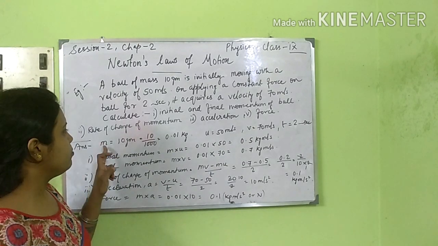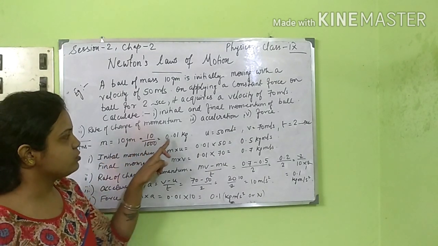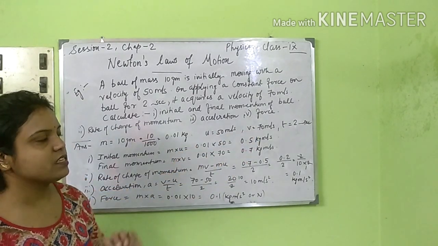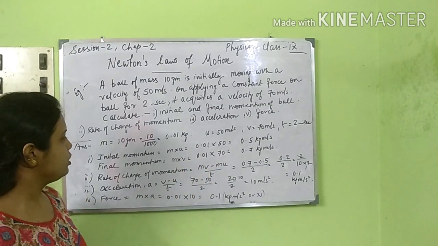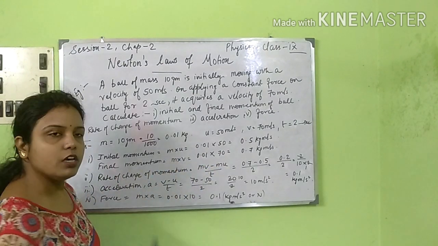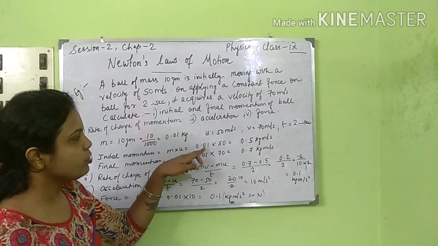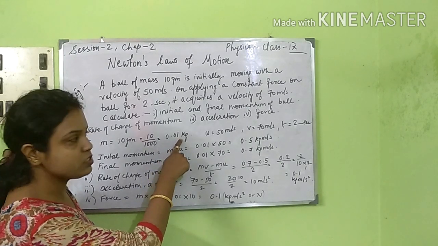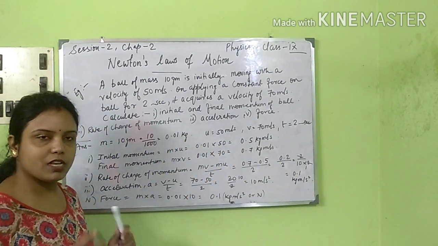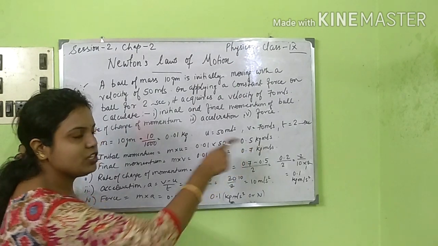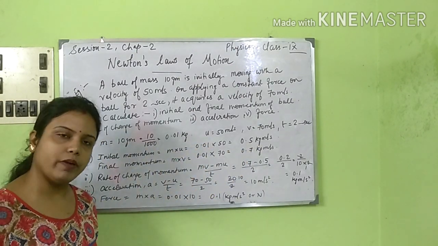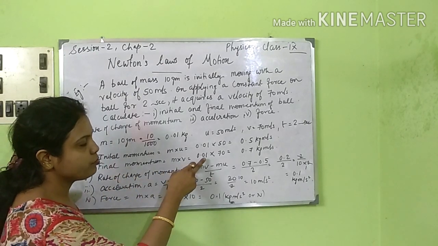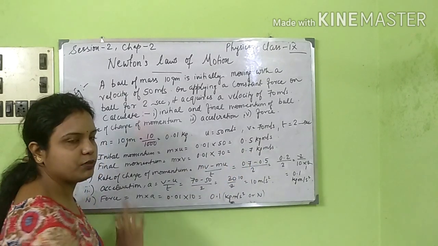Mass is given as 10 grams, so 10 by 1000, converting to kg. Next, u is given as 50 meter per second, v is 70 meter per second, and the time is 2 seconds. So initial momentum is mass into initial velocity u. So 0.01 into 50 gives you 0.5 kg meter per second. Here we have converted to kg, so the unit is kg meter per second. That means the SI unit of momentum is kg meter per second. Next, final momentum is mass into final velocity v. So 0.01 into 70 gives you 0.7 kg meter per second.